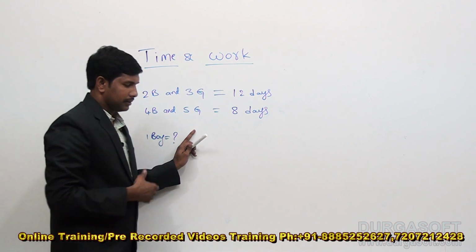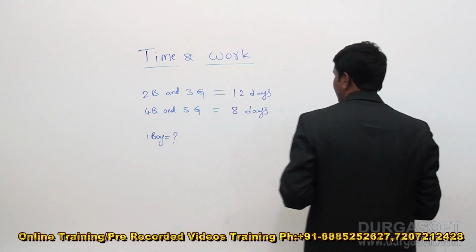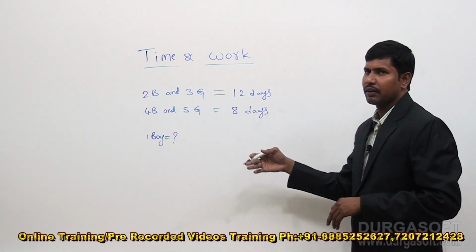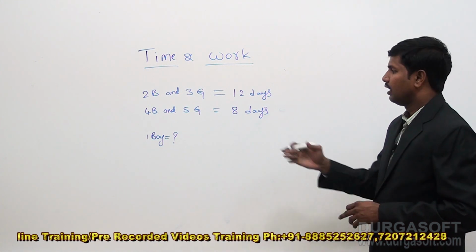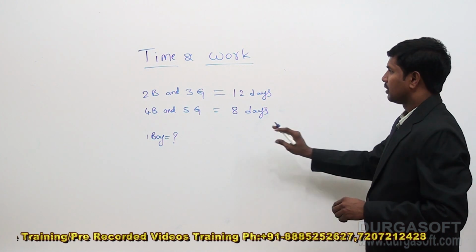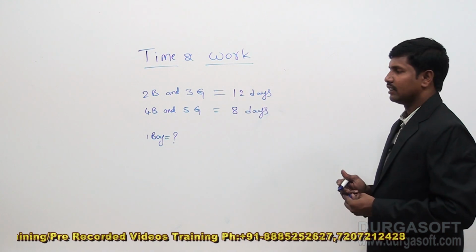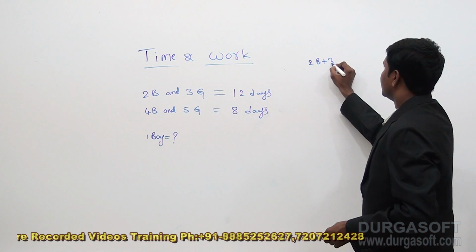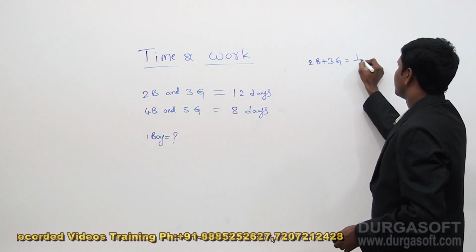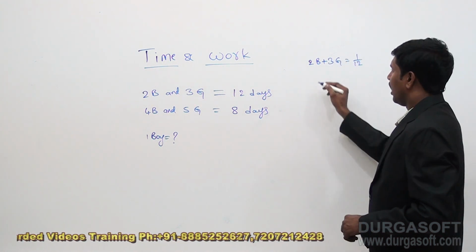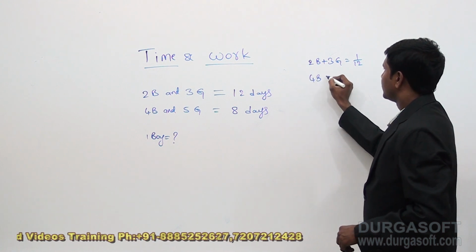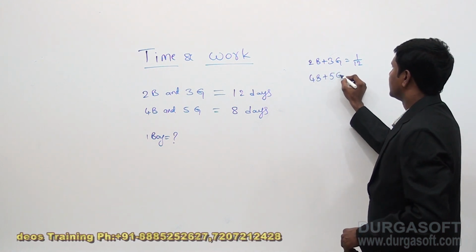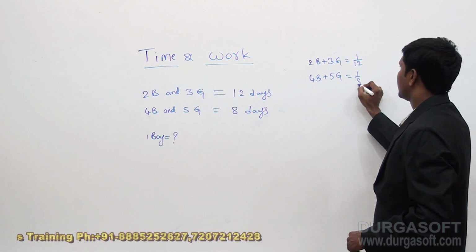Now for this the procedure will be same. We need to calculate here 1 day work of a boy, and from that we should calculate the total time, and for that 2 boys and 3 girls, total 12 days. That's why 2 boys and 3 girls 1 day work is equals to 1 by 12, and here 4 boys and 5 girls 1 day work is equals to 1 by 8.